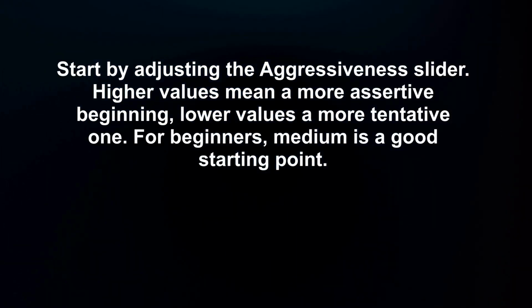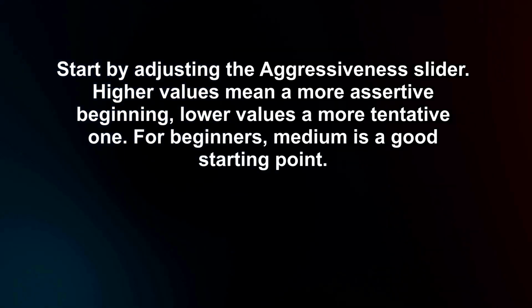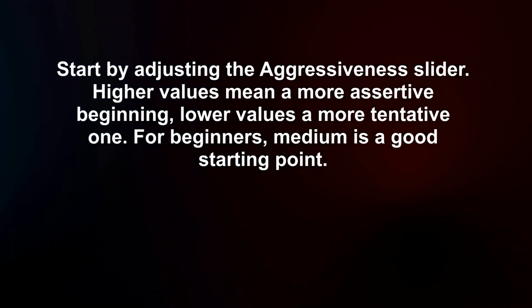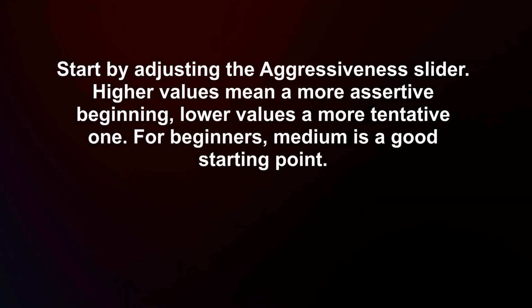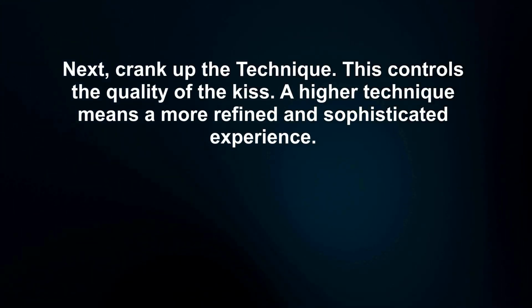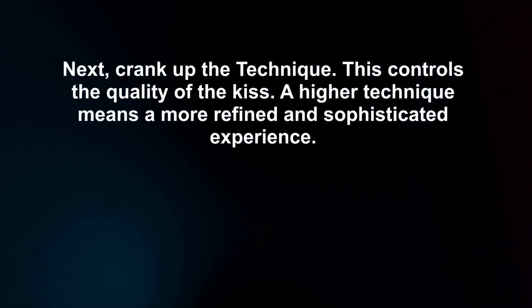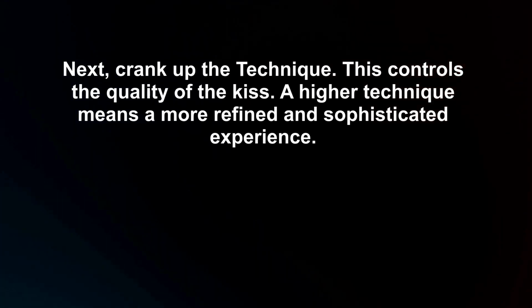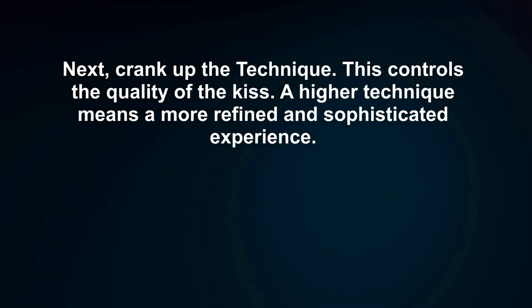Start by adjusting the aggressiveness slider. Higher values mean a more assertive beginning, lower values a more tentative one. For beginners, medium is a good starting point. Next, crank up the technique. This controls the quality of the kiss. A higher technique means a more refined and sophisticated experience.